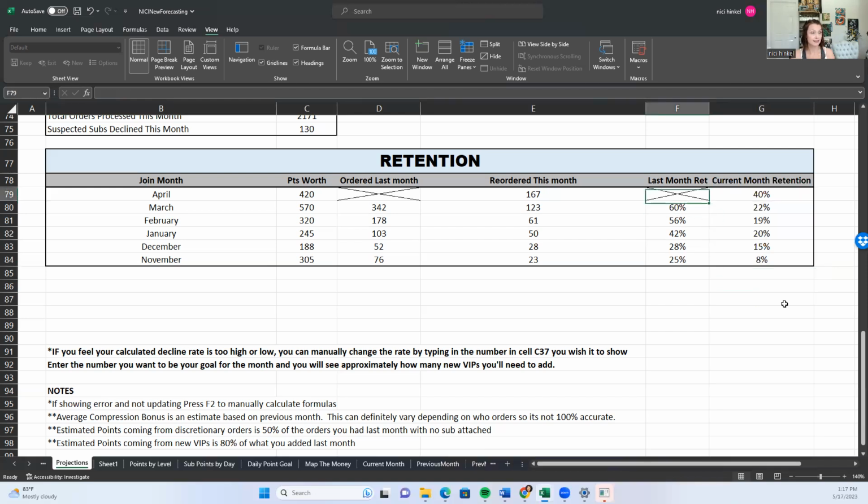Again, this is people who joined last month, and then we're looking at 2 months ago, 3 months ago, 4 months ago, 5 months ago, and 6 months ago. We go all the way back 6 months to get an idea of who has joined in the last 6 months and is continuing to order. Hopefully this makes sense and was helpful, and you feel a little more empowered on how to use the retention piece. I'm going to stop the share.